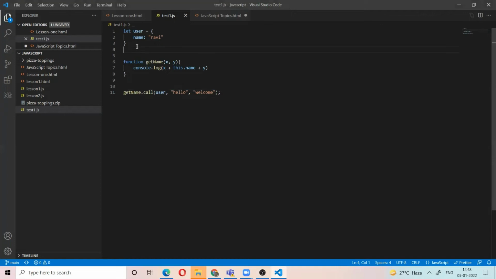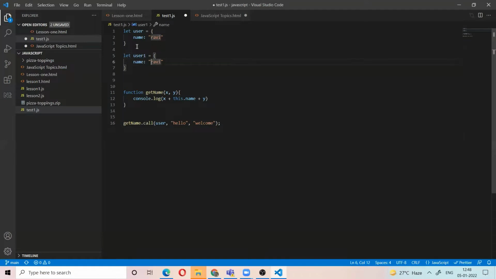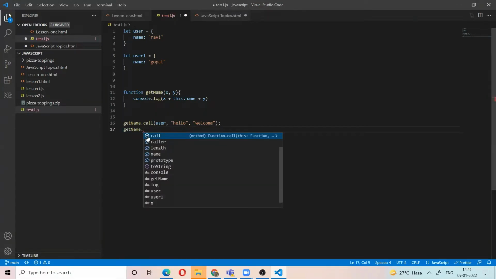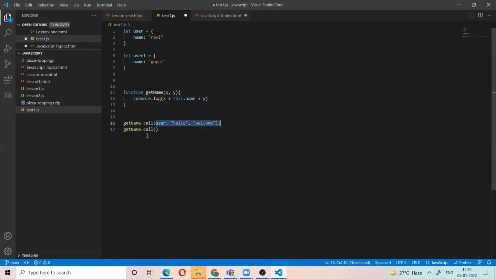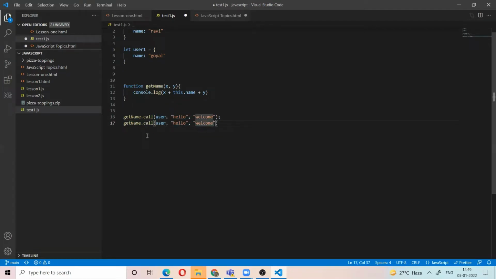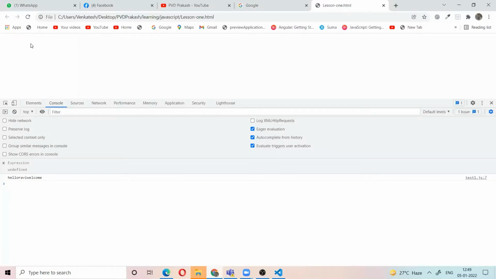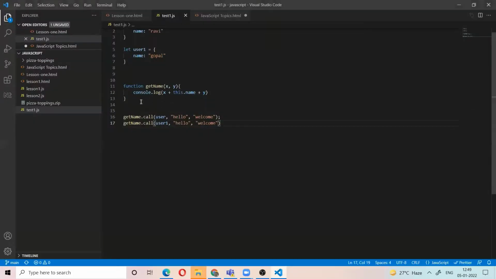If I have another object, user1, and I want to apply this getName method to that object, it will print Hello Gopal welcome. So you can apply any function to any object.